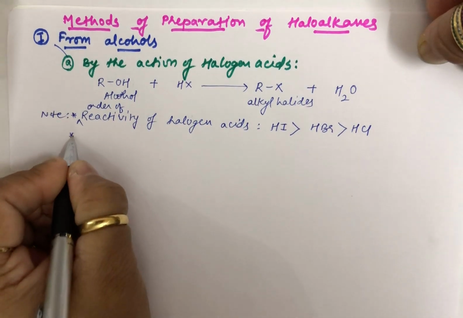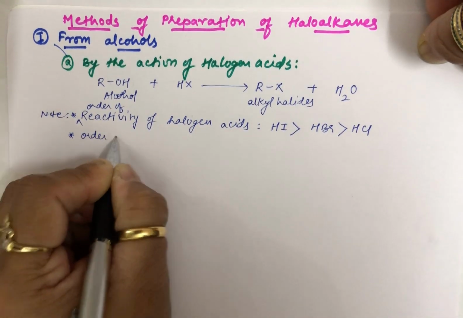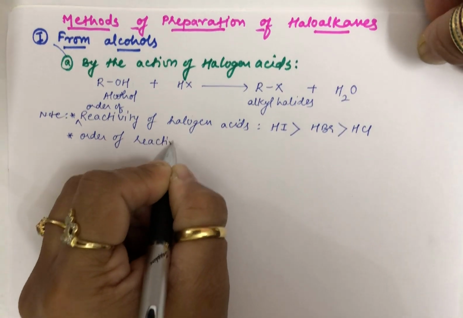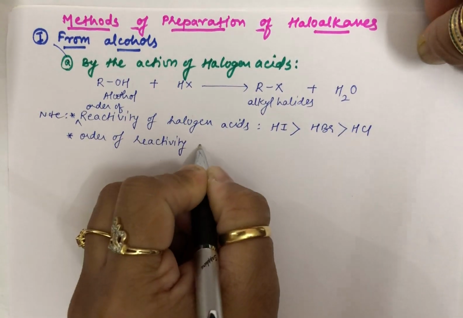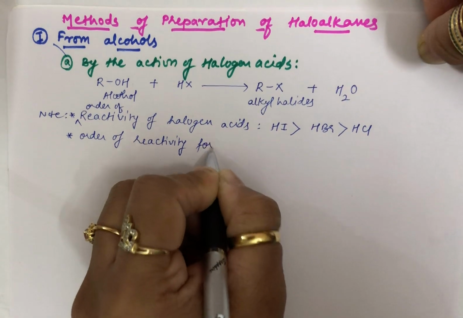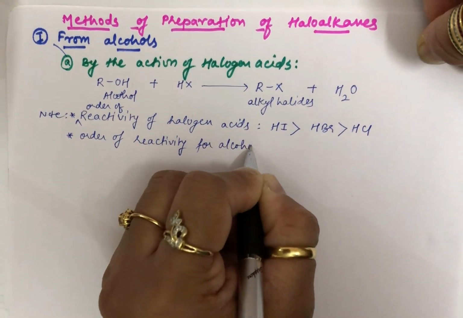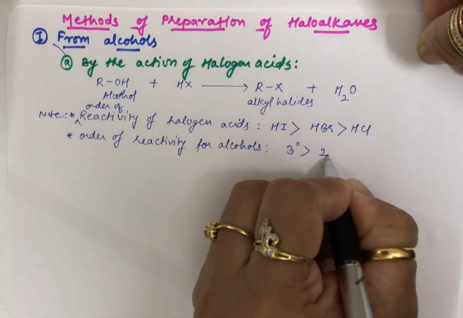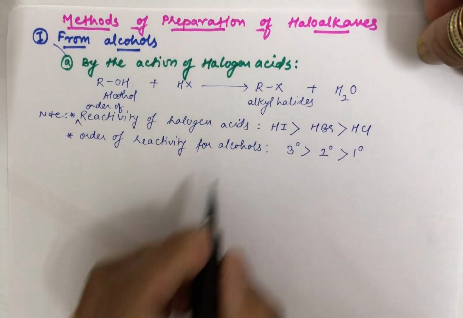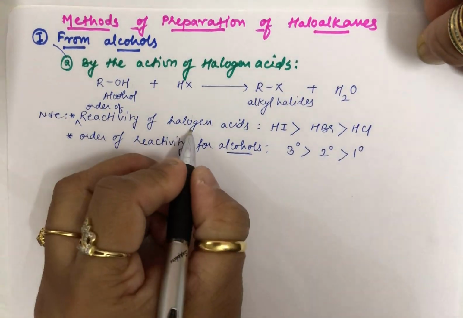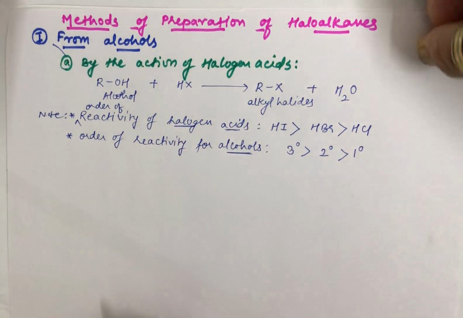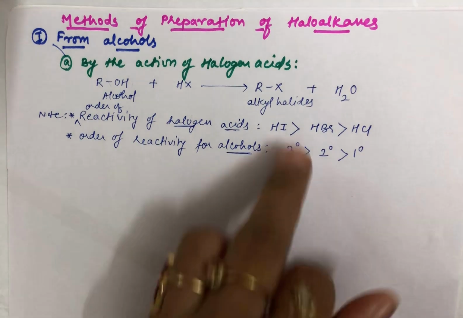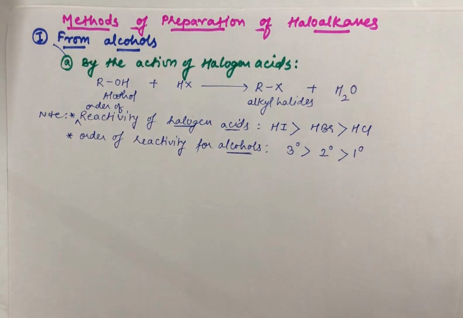Similarly, the reactivity order for alcohols will be: tertiary alcohols react very fast, and then secondary, and then primary. So this is the reactivity order for alcohols, and this is the reactivity for your halogen acids in this particular reaction where your alkyl halides are prepared from alcohols.